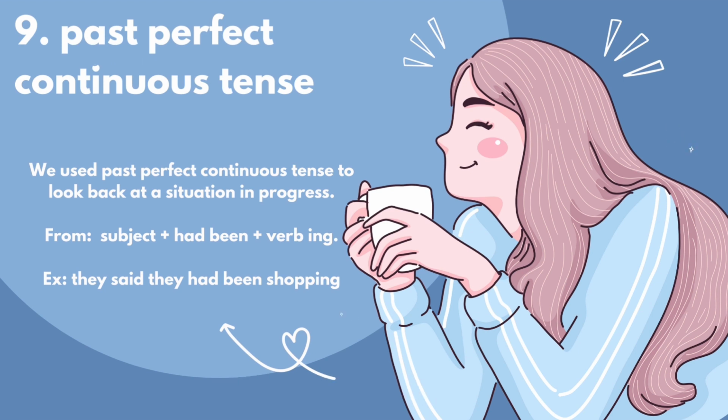In essence, the past perfect continuous tense is used to tell an event or action that started in the past, happened in the past, and also finished in a period of time in the past. In this tense, the form is subject plus had been plus verb ing. For example, they said they had been shopping.